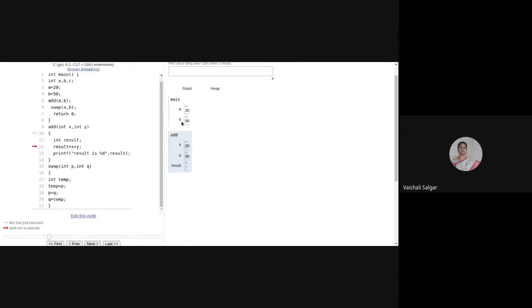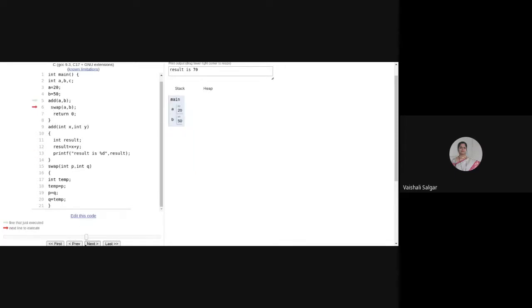So a will be mapped with x, b will be mapped with y. So a value 20 will be copied into formal parameter x, and b value will be copied into formal parameter y. So the values are getting copied into these two formal parameters x, y, then it will perform the operation and print the result. Now this add function is not returning any value. But obviously, once this add function execution is over, see what will happen. The memory will be deallocated.